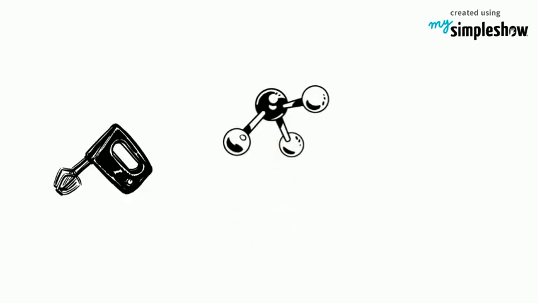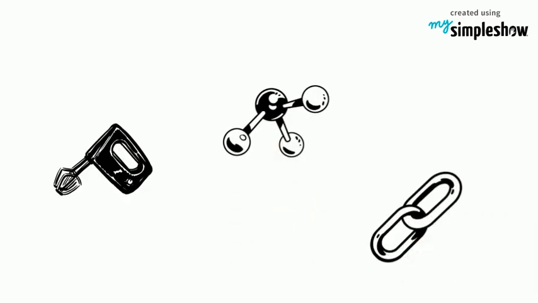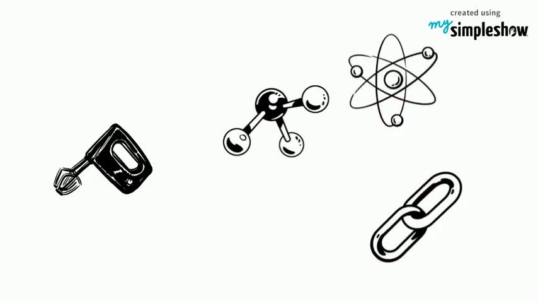Elements can be combined with each other to form compounds. Compounds can have completely different properties from the atoms that form them. We call the combining of atoms bonding.